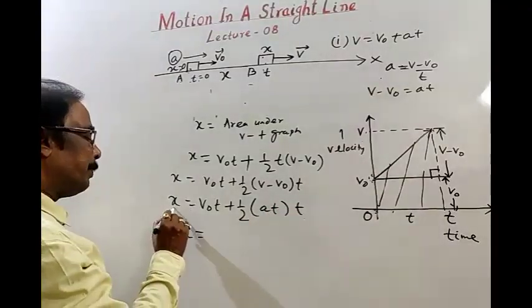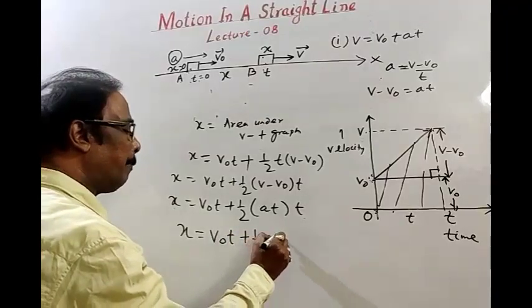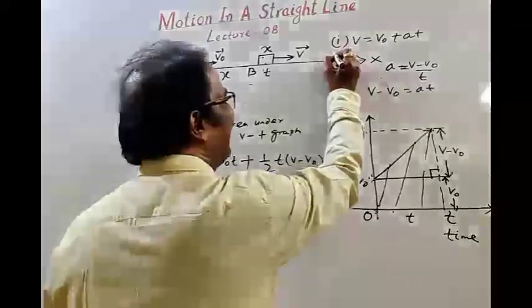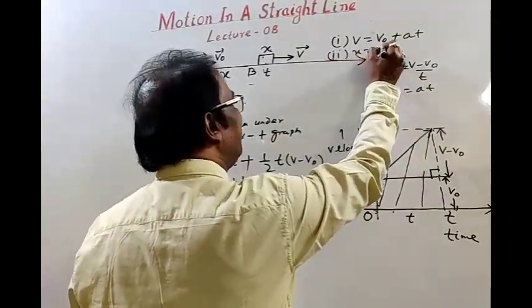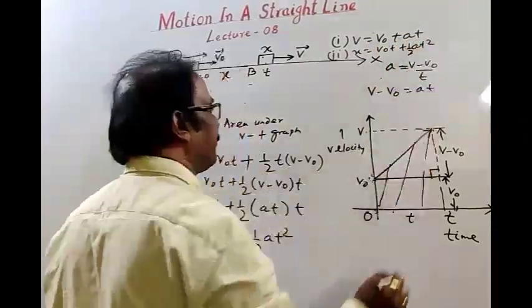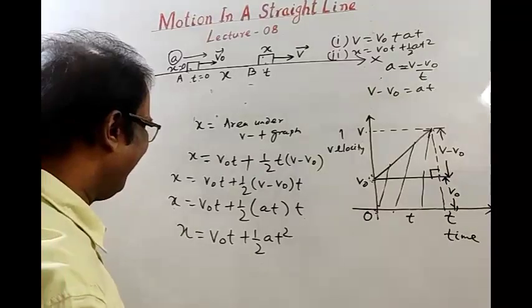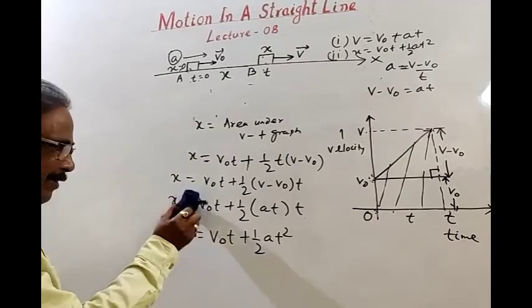Then x, means displacement, is v naught t plus half at square. This is our equation 2. Okay. This is equation 2. x is equal to v naught t plus half at square. Okay. Then we will move to equation 3. But we will use this to derive equation 3. Okay.